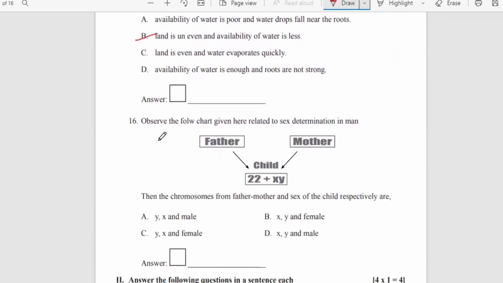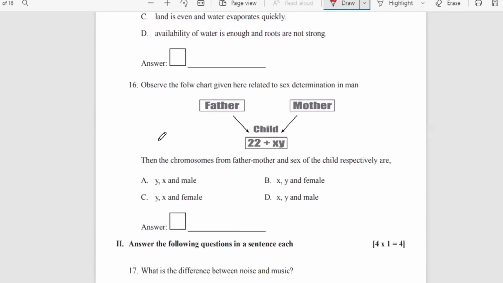Moving to the 16th one, and that is the last one of this MCQ type first mains questions. Observe the flow chart given here related to sex determination in man. First of all, you should know the sex chromosomes present in the male are X and Y, and in the female are XX chromosomes.